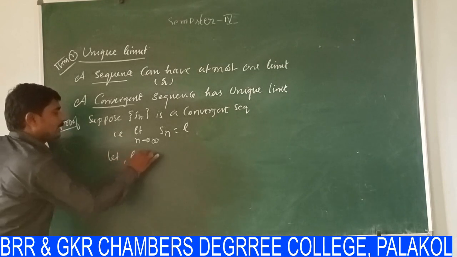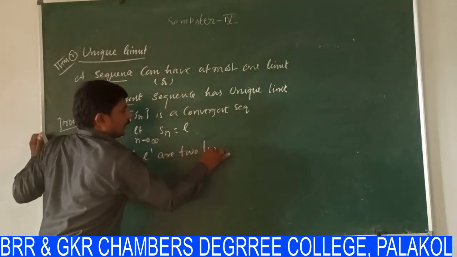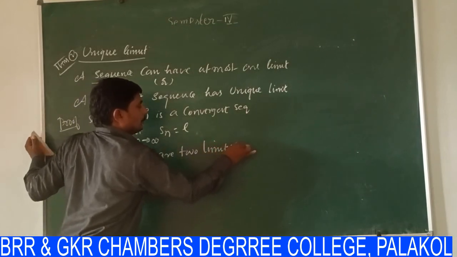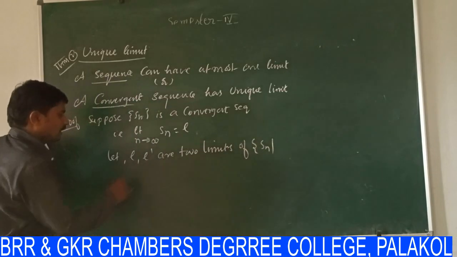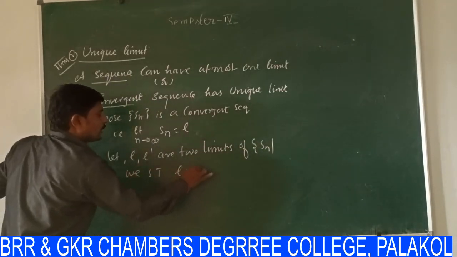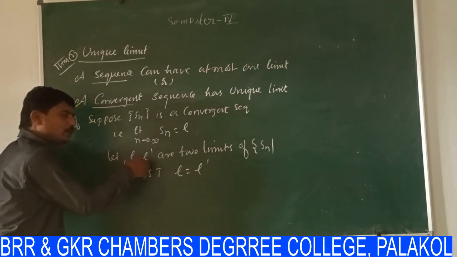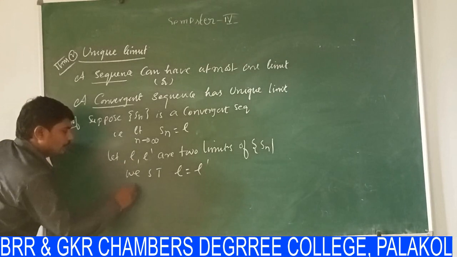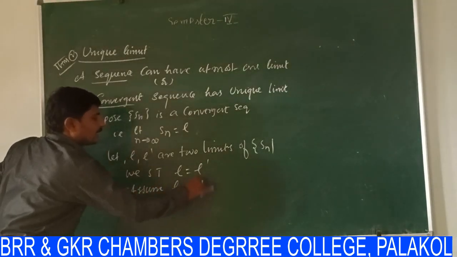Let L, L dash be two limits of the sequence Sn. But we show that L is equal to L dash. They are only equal. We have to show that, but actually, for now assume that L is not equal to L dash.